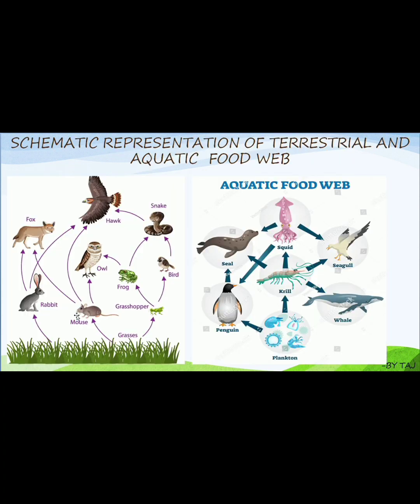For example, if these organisms, the primary consumers, go extinct, the numbers of some will increase and others will decrease, and there is no flow of energy. This will affect the ecosystem adversely.